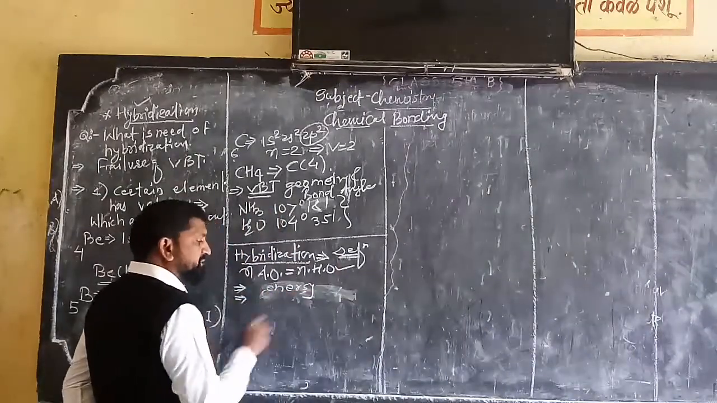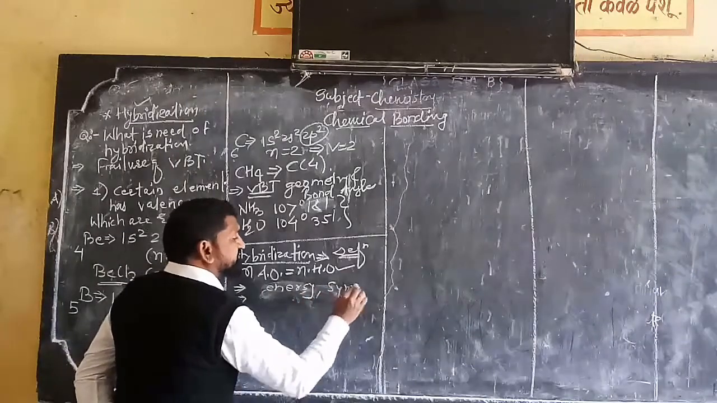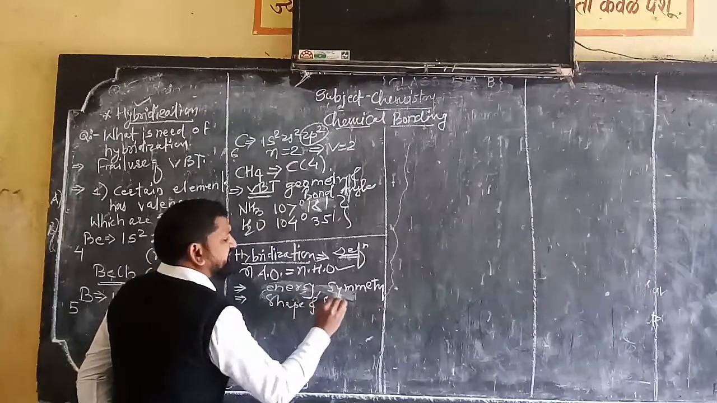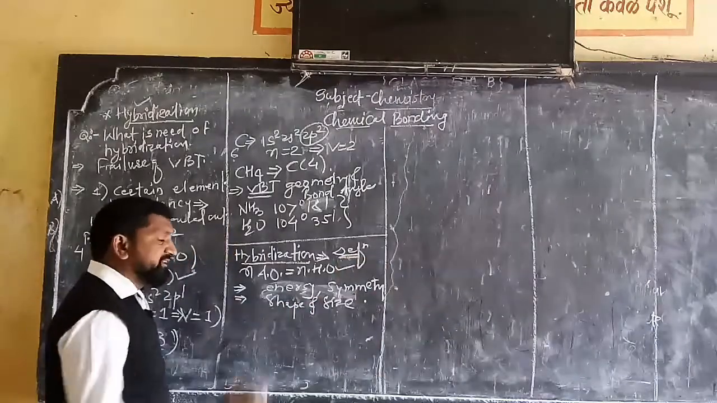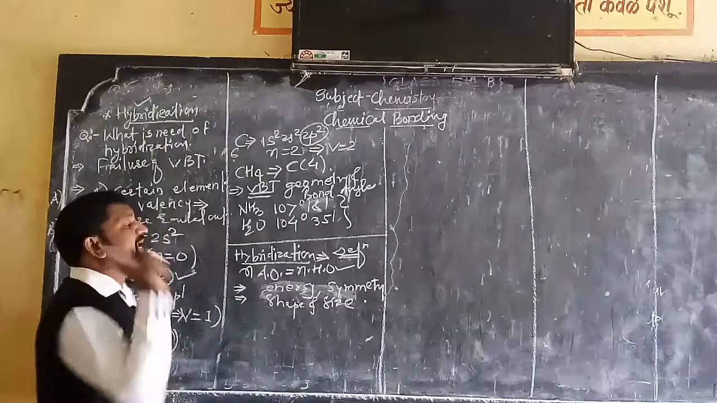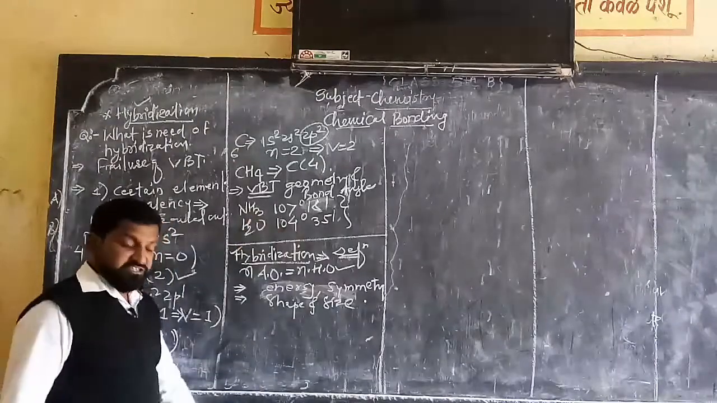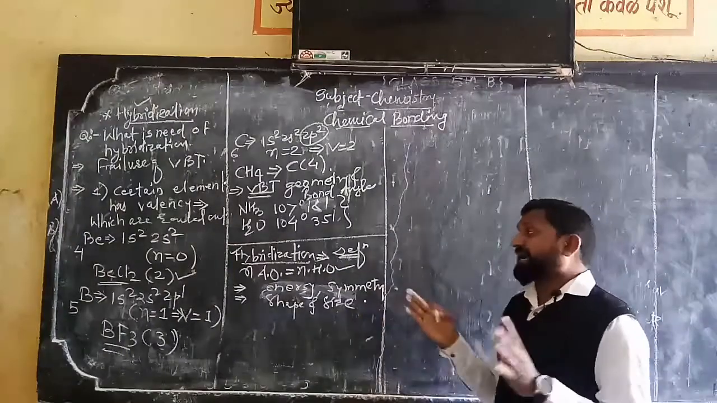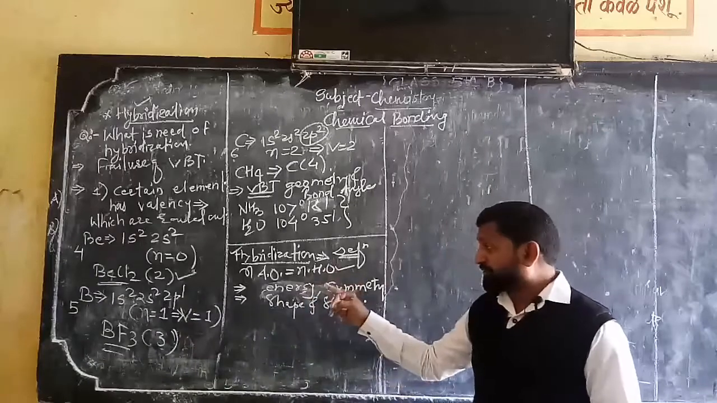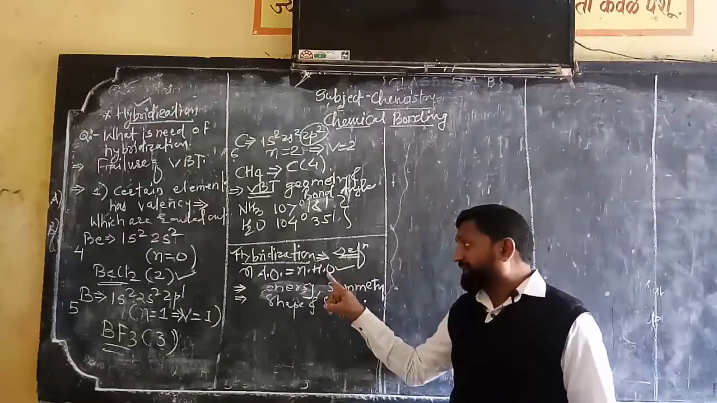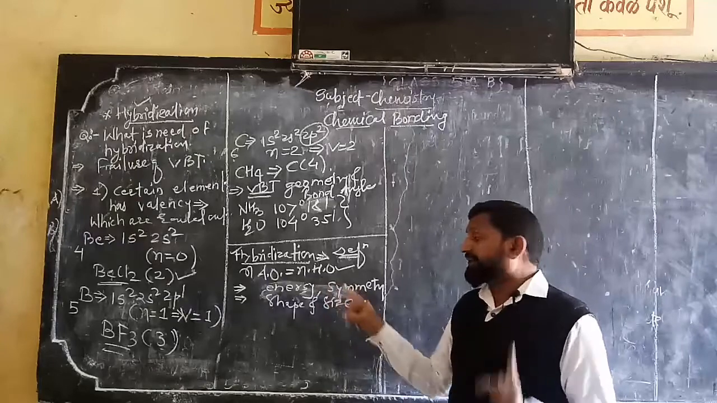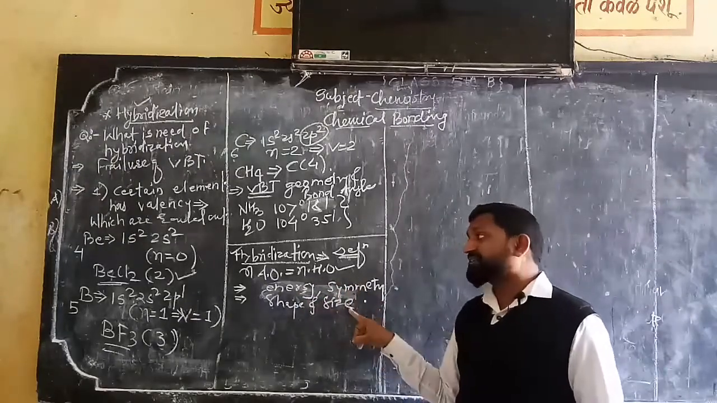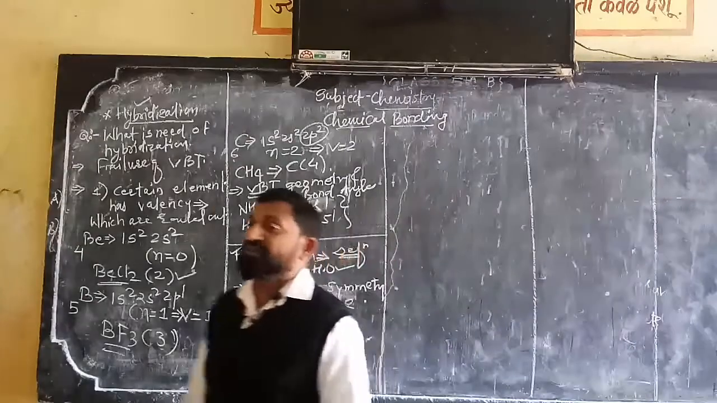Similar in energy, symmetry, shape and size, that means dimension. So that phenomenon of mixing and recasting is called hybridization. I repeat the definition: hybridization is defined as the mixing and recasting of atomic orbitals to produce the same number of hybrid orbitals, which are similar in energy, symmetry, shape and size. This phenomenon is called hybridization.